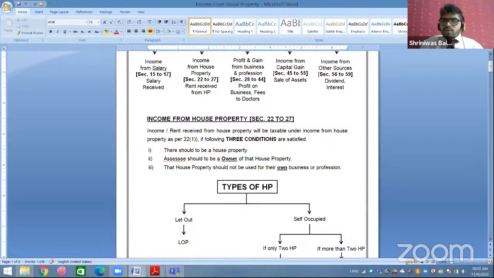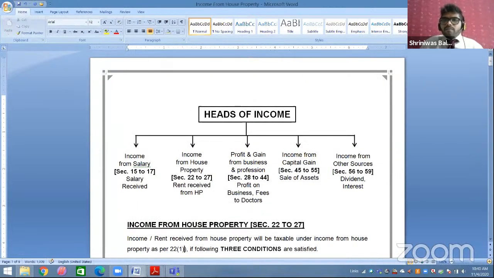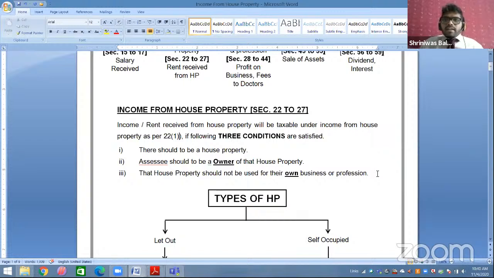Waiting for a reply from all of you. Rent from an open plot of land, taxable under the head income from house property, or income from other sources, or business, capital gain? Where? Waiting for your reply, students.